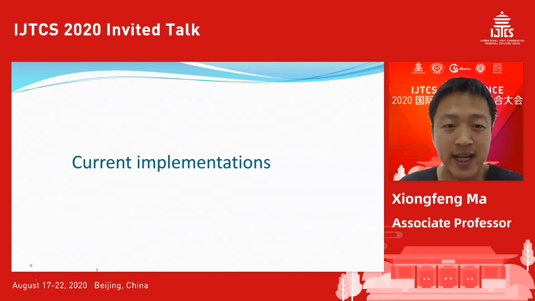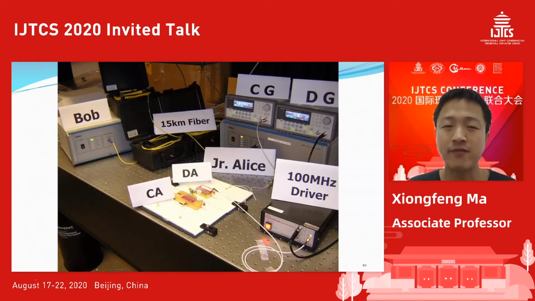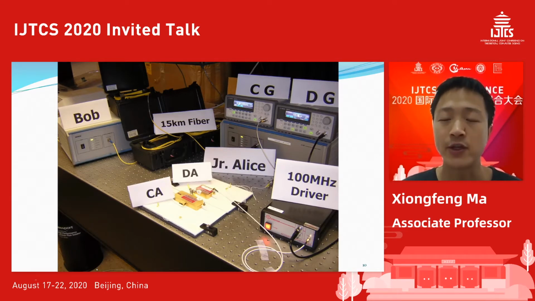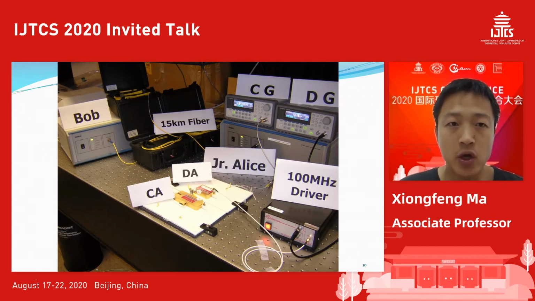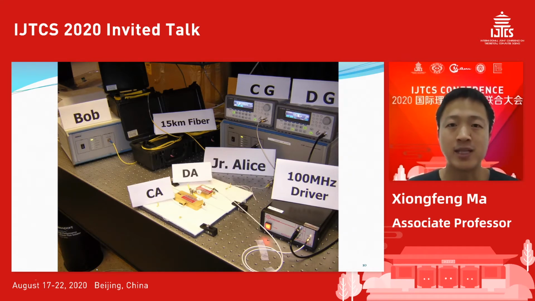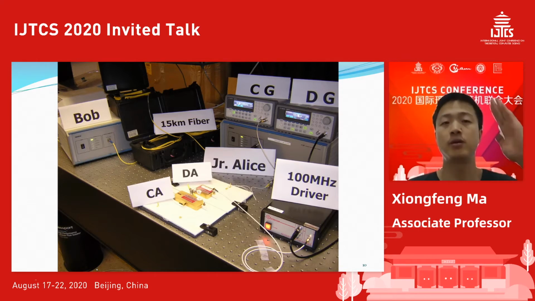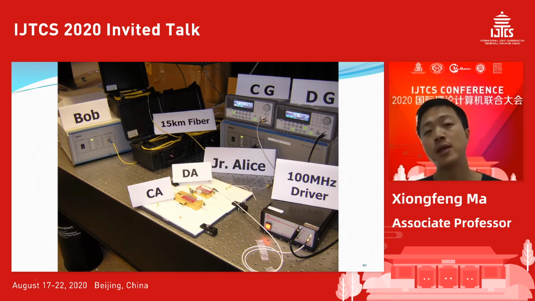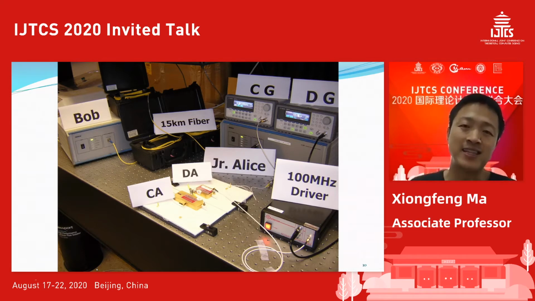All right, so let's take a look at what kind of system we are talking about. This is a picture I took more than 15 years ago, when I was a PhD student in Toronto. This is the box we're talking about, Alice and Bob's box. One box generates those quantum states like 0, 1, plus, minus, or in polarization, different kinds of polarization. Bob can perform the measurement in the X and Z basis. So that's the picture we are talking about.